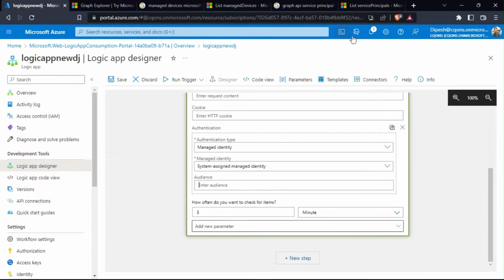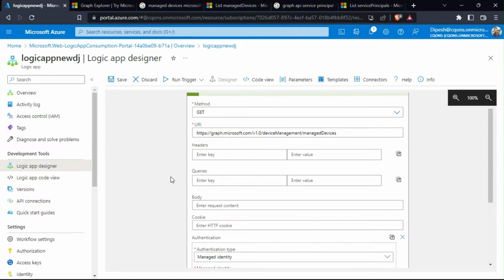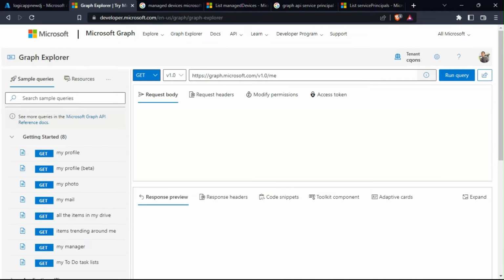It starts with 000 something. Let's find it later. But right now, this part is over, the logic app part. Now we will be moving to find the service principal of the managed identity. So to do that, let's head on to the Graph Explorer.